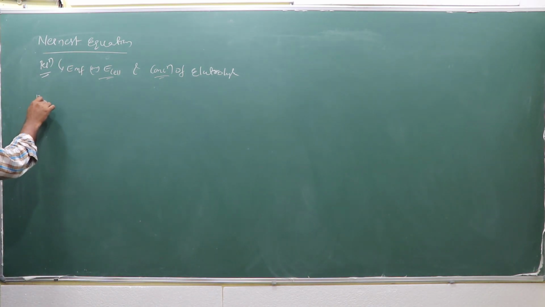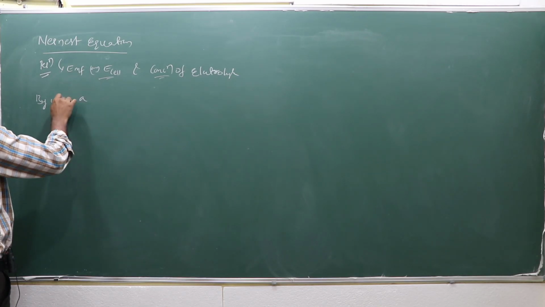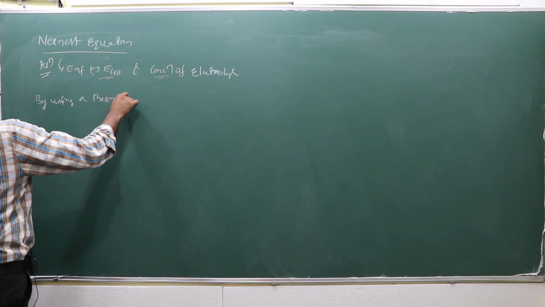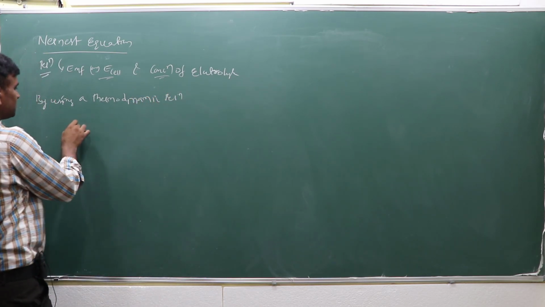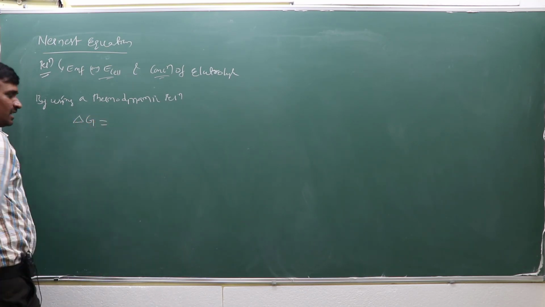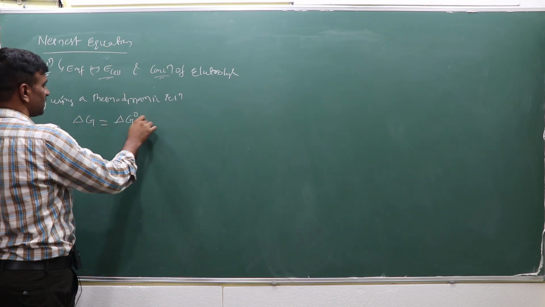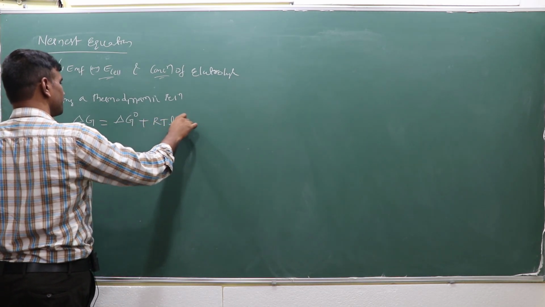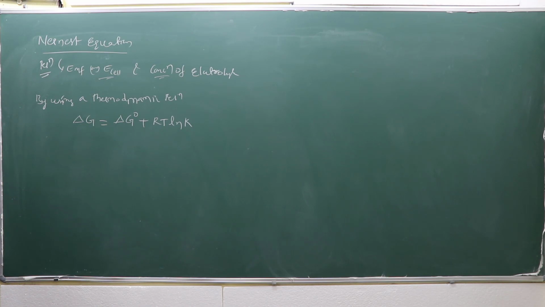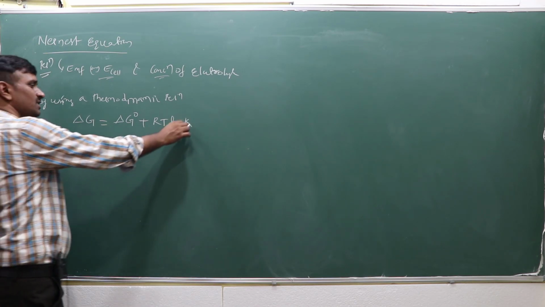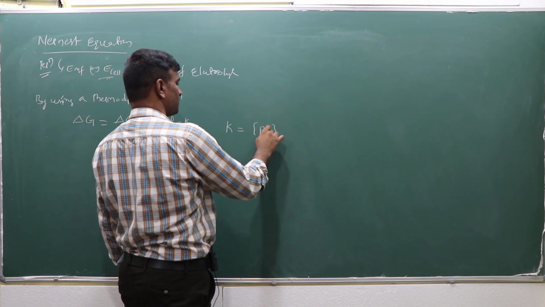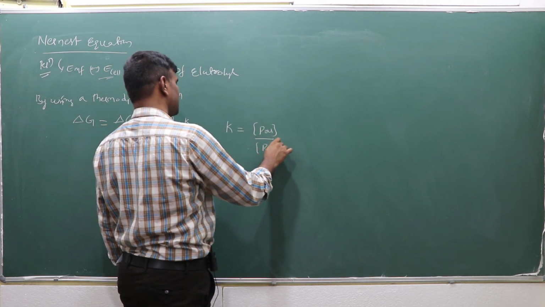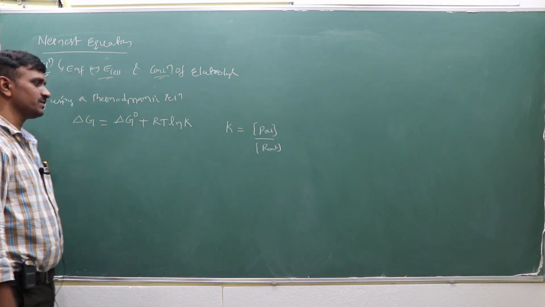How will this relation come about? By using a thermodynamic relation. Under standard conditions, the change in free energy is delta G equals delta G naught plus RT ln K. This is the one fundamental equation. K is the reaction constant, the concentration of the products divided by the concentration of the reactants.